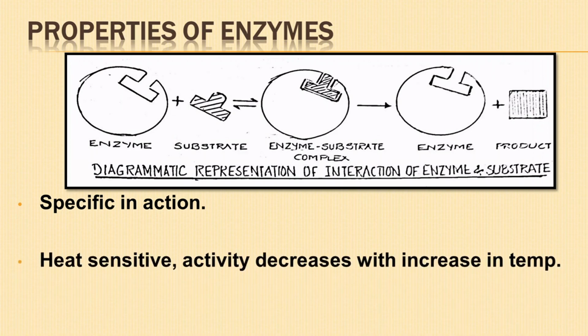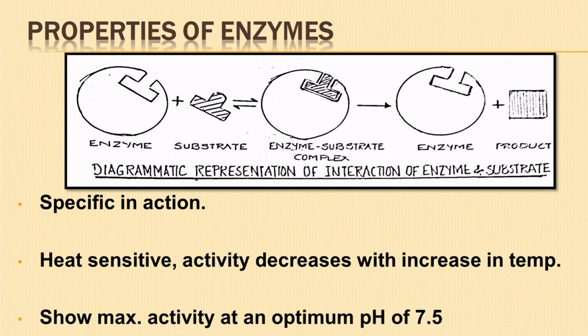Enzymes are heat sensitive. Enzyme activity decreases with increase in temperature. Enzymes perform well at an optimum temperature of 25 to 40 degrees Celsius. They become inactivated at very low temperature and get denatured in high temperature.